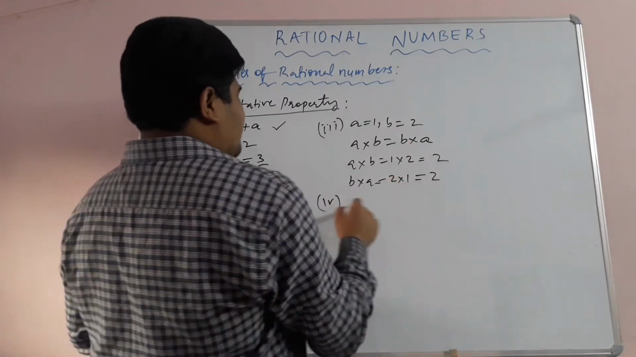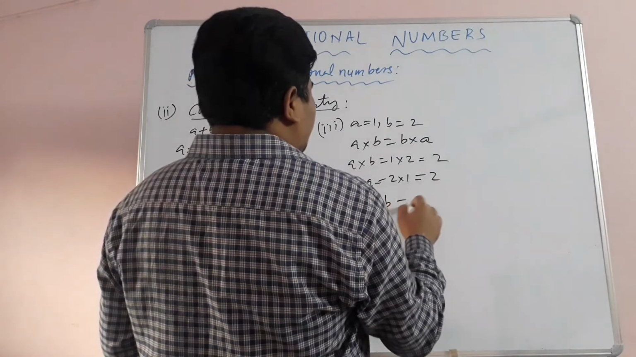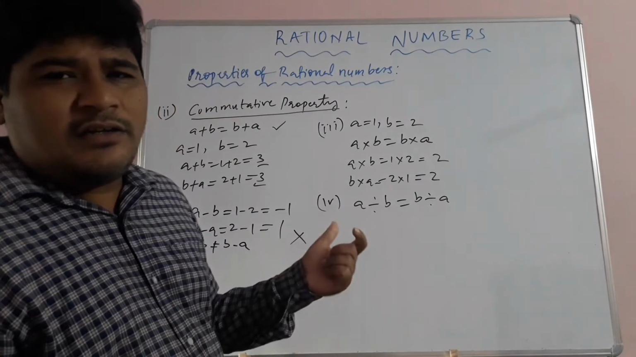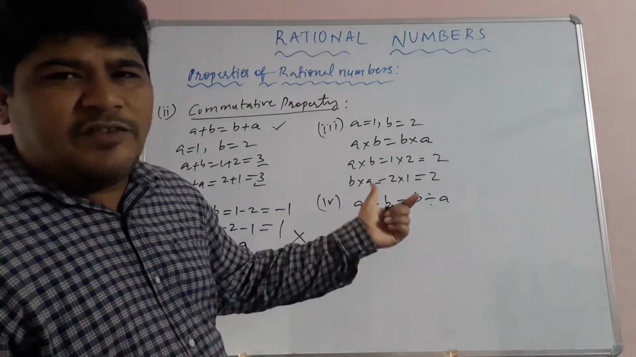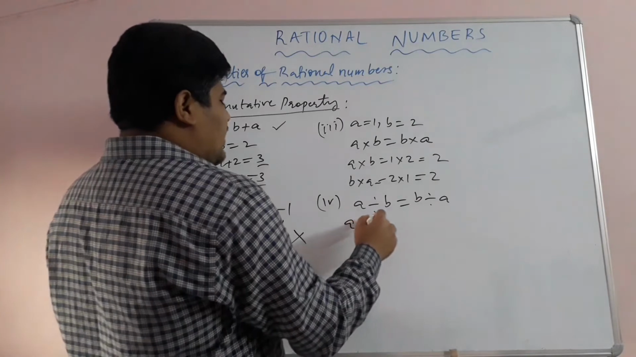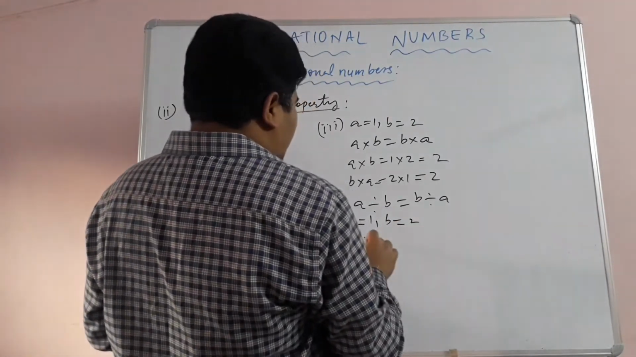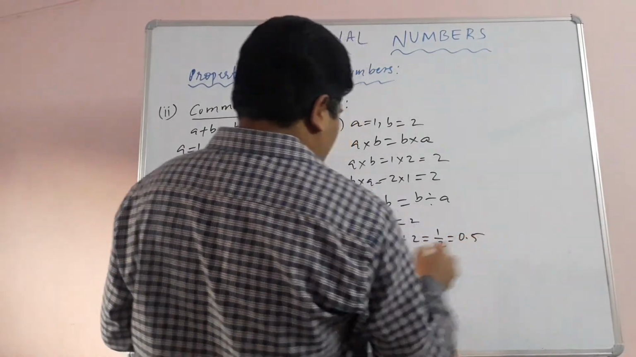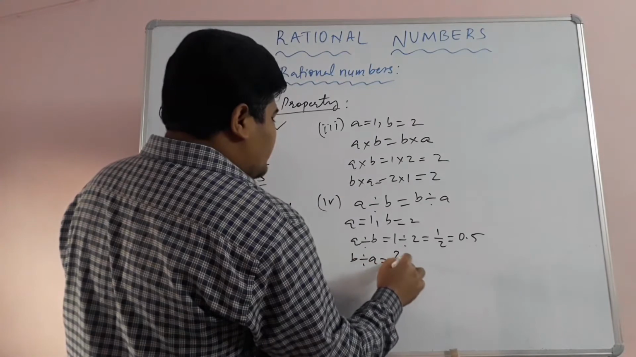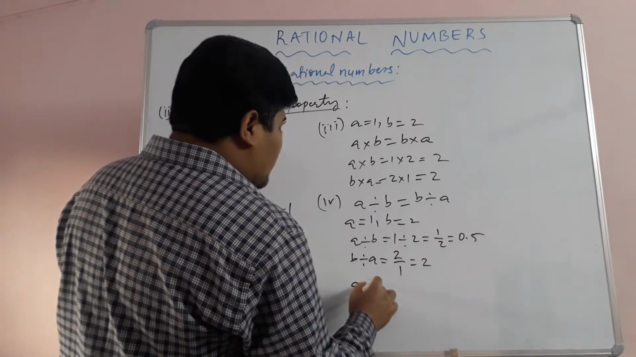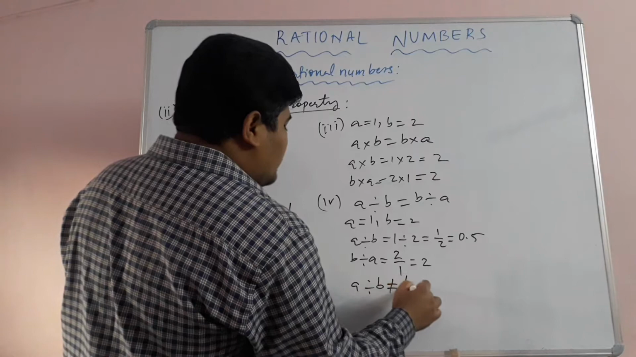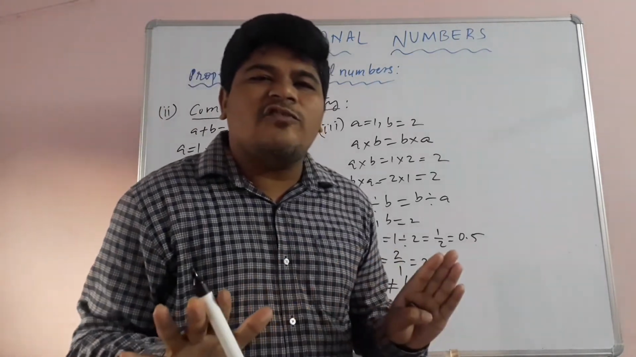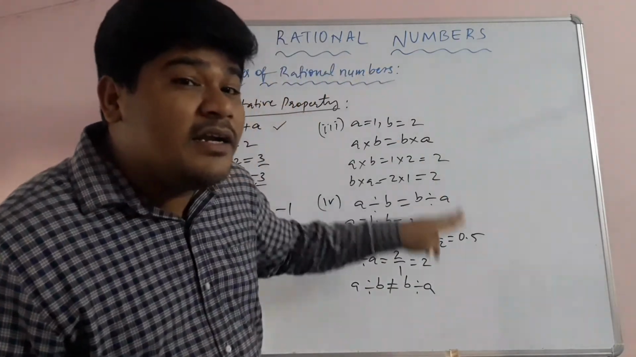Now the fourth one, division. If A divided by B is equal to B divided by A, then we can tell that rational numbers are satisfying the commutative property under division. But take one example, children. A is equal to 1, B is equal to 2. A divided by B means 1 divided by 2, that is 1 by 2, which is equal to 0.5. And B divided by A is 2 by 1, which is equal to 2. Both are not equal. A divided by B is not equal to B divided by A. So we can tell that rational numbers are not satisfying the commutative property under division.